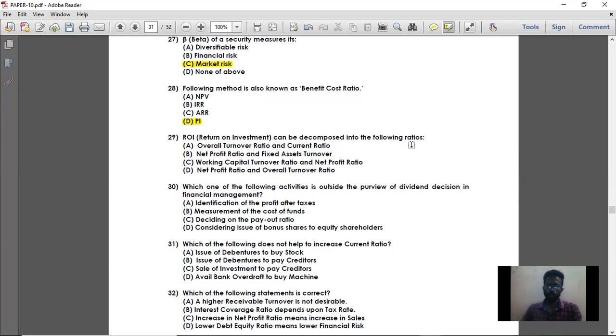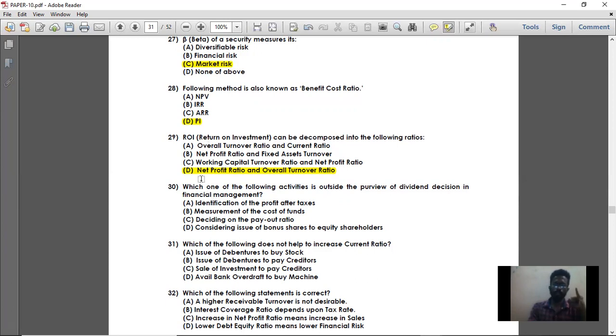If you cancel sales on both sides, you will get net profit divided by investment into 100, which is nothing but return on investment. So option D is the right answer: net profit into overall turnover ratio. Simple. The return on investment formula is return divided by investment into 100. Point number one, remember it. Return divided by investment into 100. So this can be divided into two formulas.